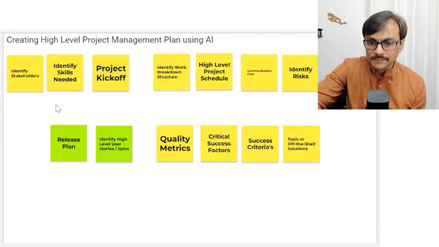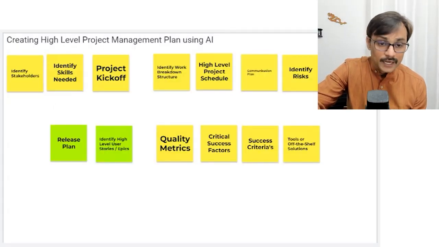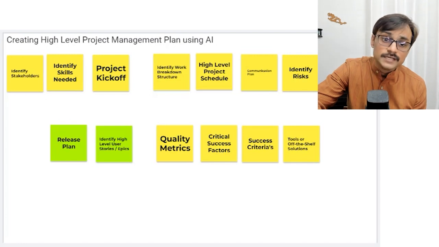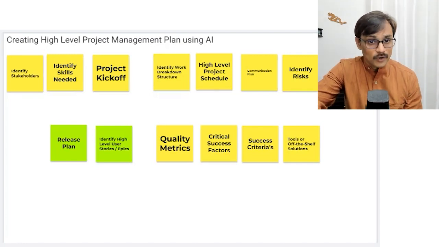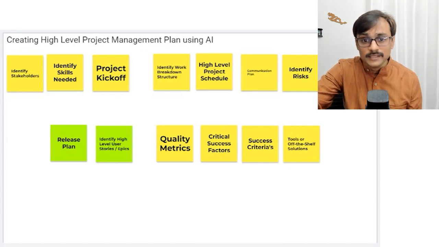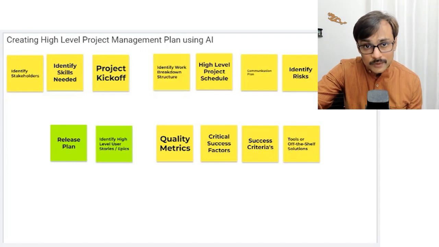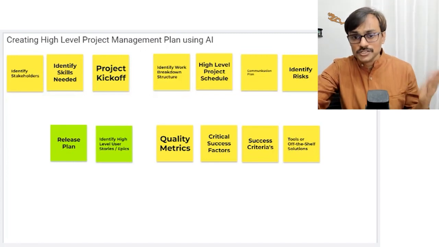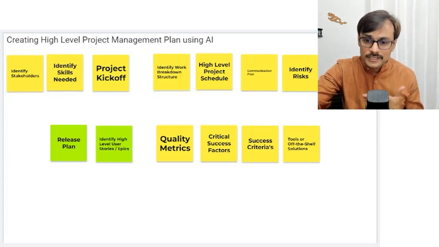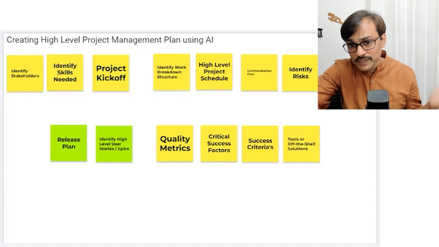Let me share what is planned here. I plan to do things like identify stakeholders for a given case study, identify skills needed for the given case study, the project kickoff meeting agenda and content outline. I would like to create a work breakdown structure for a given case study, a high-level project schedule, a communication plan, or a risk management identification, and what kind of tools we can use directly.